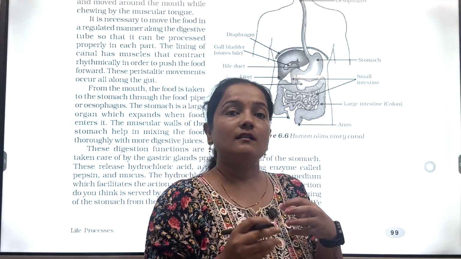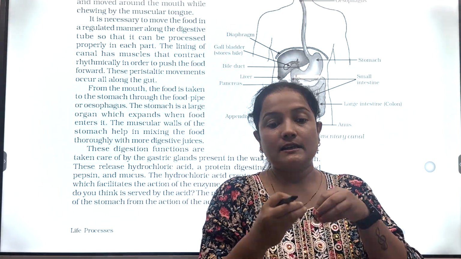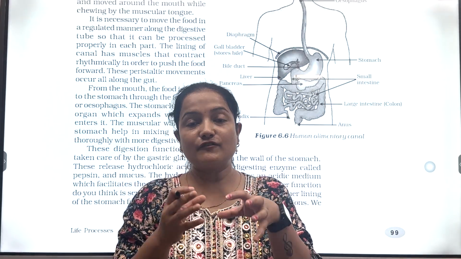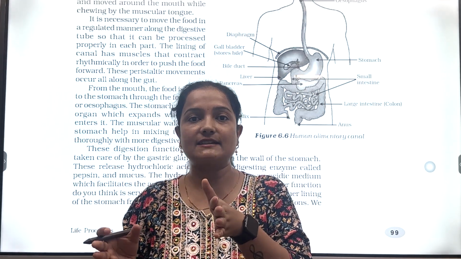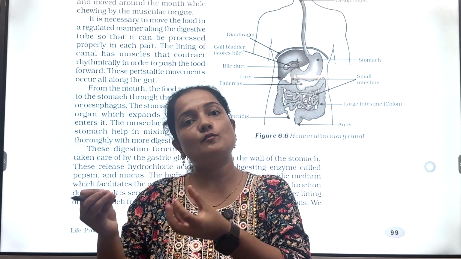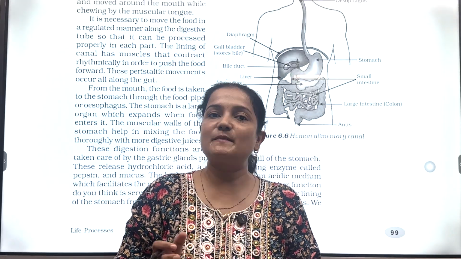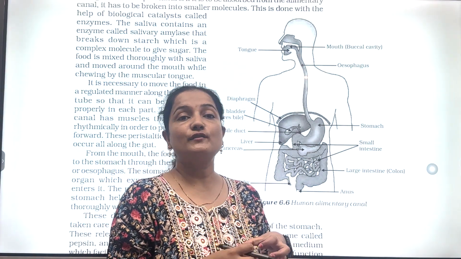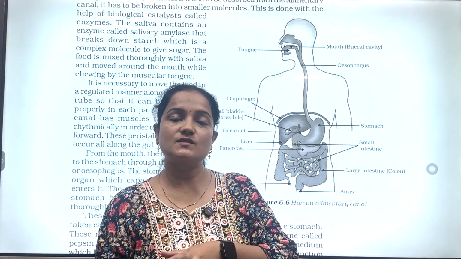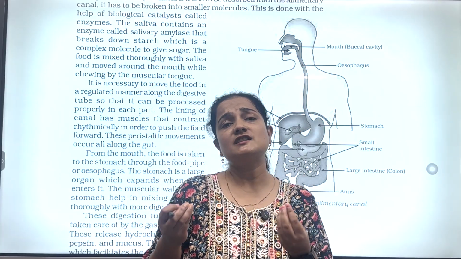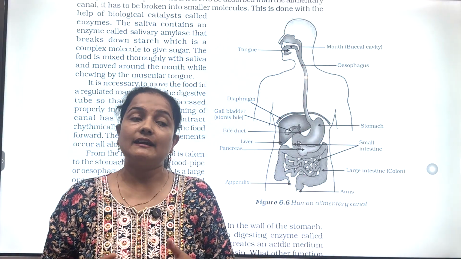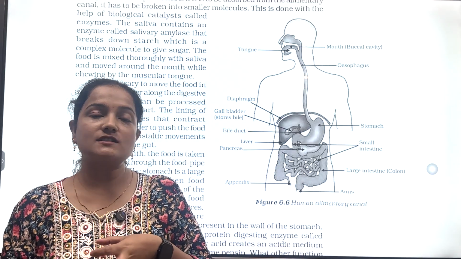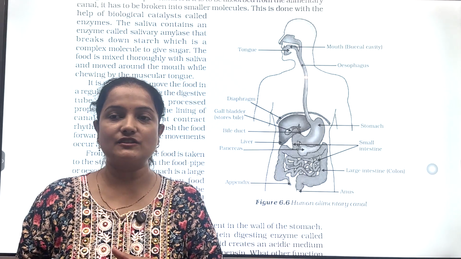Then from the stomach, our food passes towards the small intestine, and food enters the small intestine from the stomach in very small portions with the help of sphincter muscles. Now our food is still in acidic condition when it enters the small intestine.